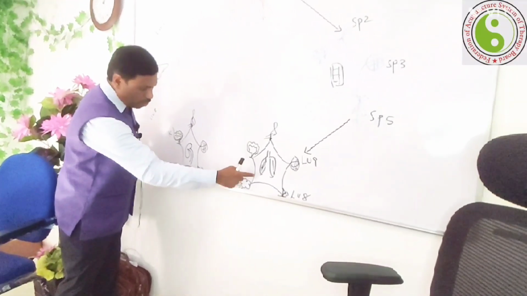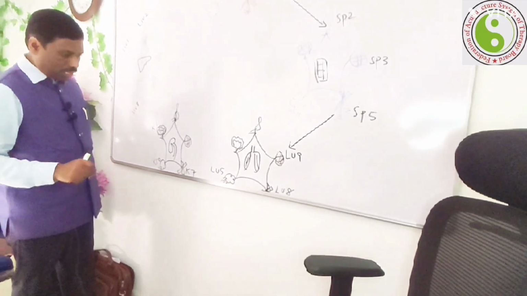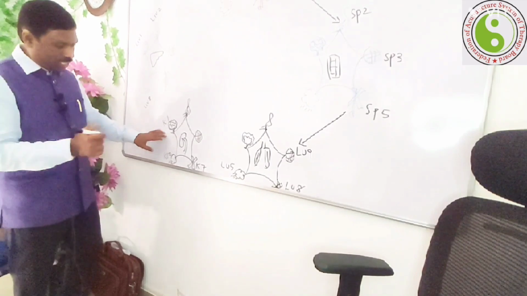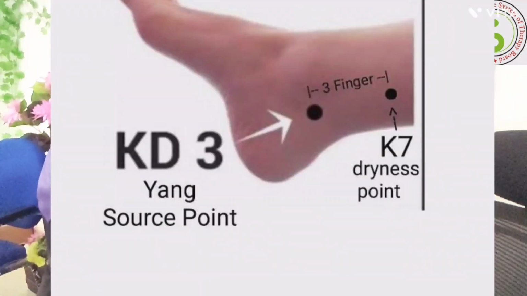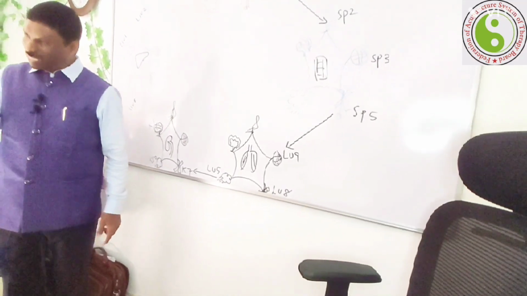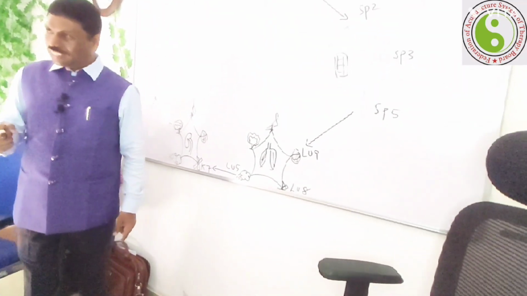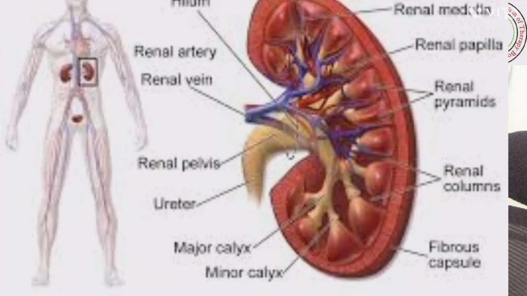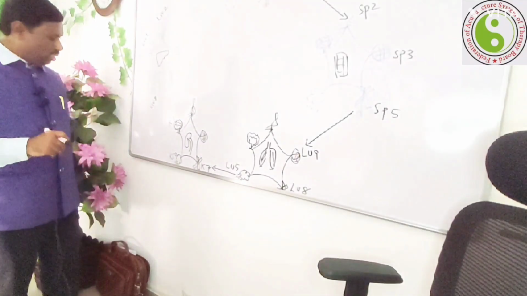Sun point, which is the water point here, which is the air point here, K7. Then connect each other. If you apply LU5, it depletes the energy of the lungs, passing energy to the kidneys. Is it understood, Imran?